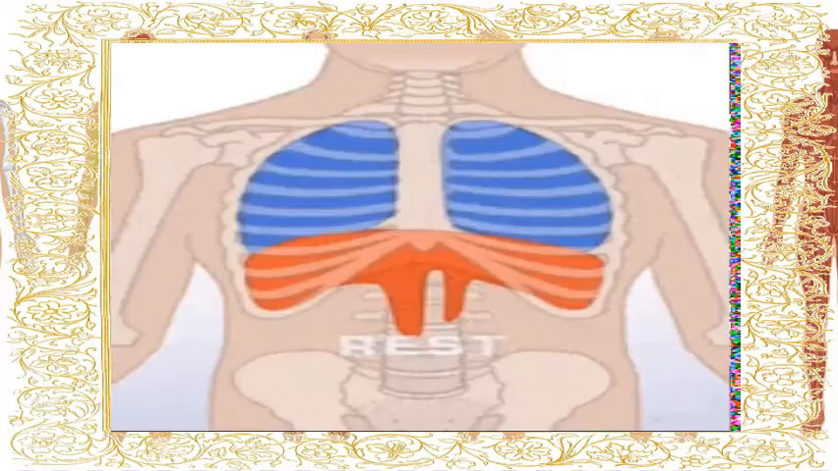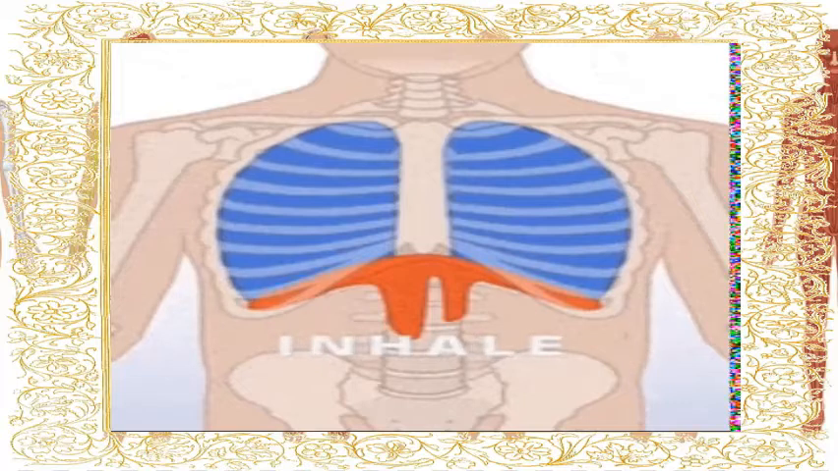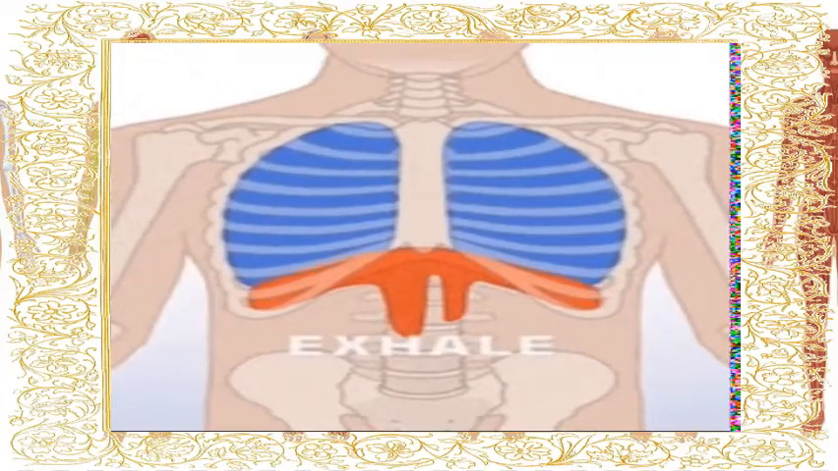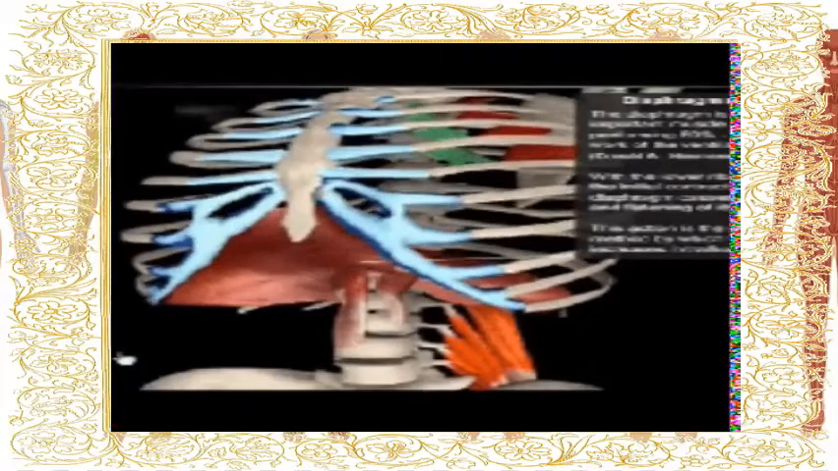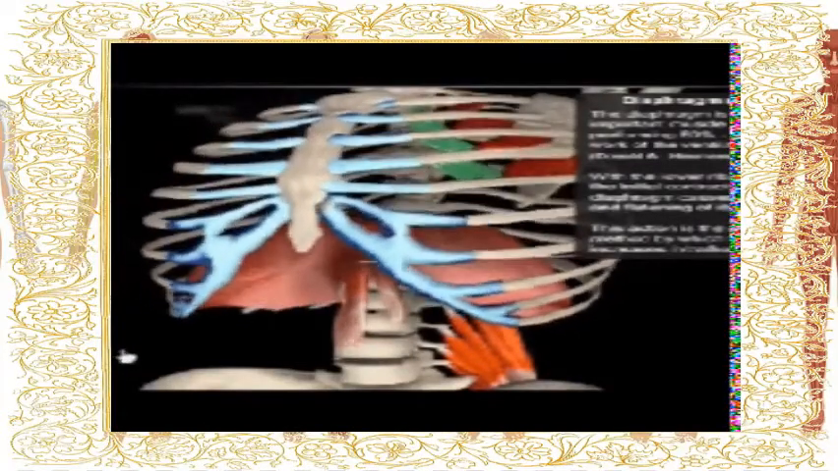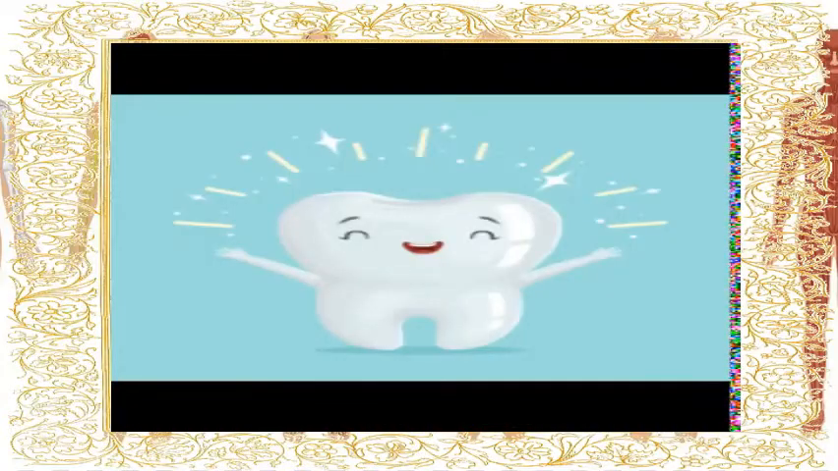Then the fifth one is diaphragm. The diaphragm acts as the floor for the base of the lungs. When breathing in, the diaphragm pulls down so that the size of the lungs increases, allowing air to enter the lungs. When breathing out, the diaphragm rests and goes up, making a dome shape, decreasing the size of the lungs and pushing air out.